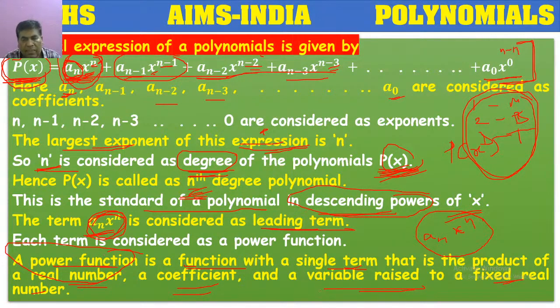So a power function is a product of a coefficient and a variable raised to a power, which is a real number. This kind of product is called a power function. Here in the given polynomial, the first term is a power function, the second term is a power function, the third term is a power function. Like that, every term following these rules is a power function.